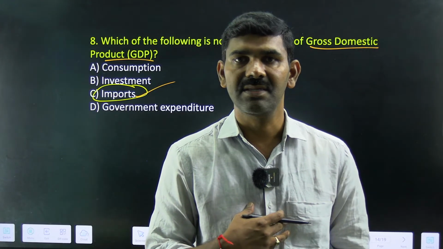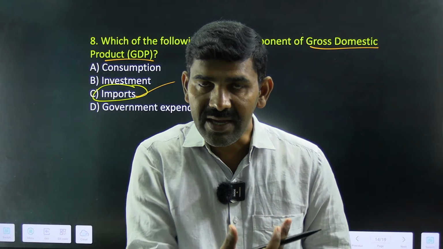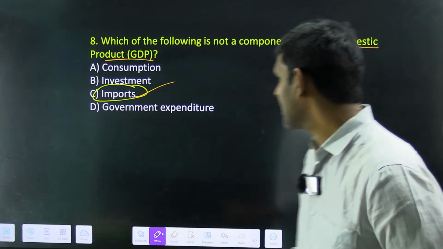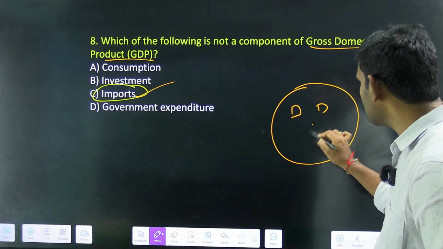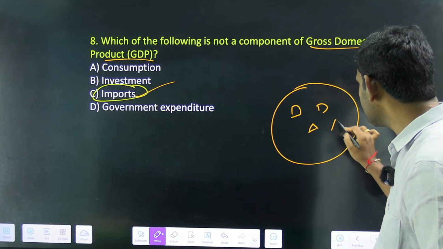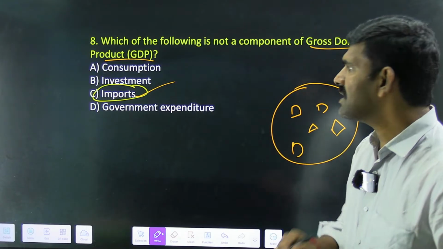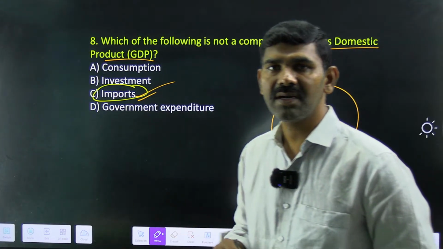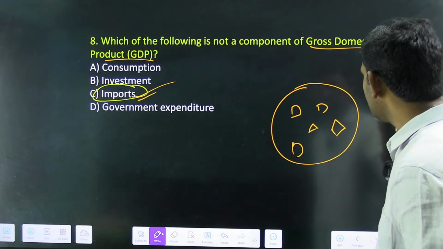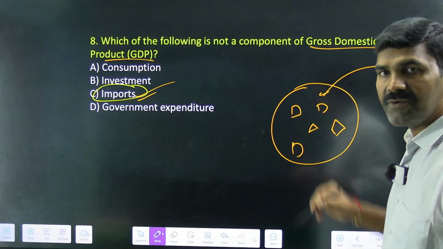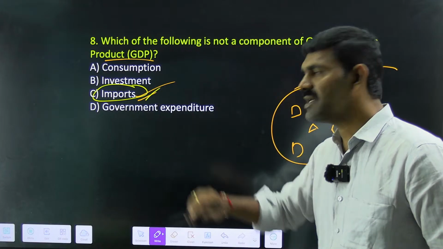The goods and services should be produced within the boundary of the country. Imports means something is produced in another country and coming from outside. You don't consider that, so you cannot consider imports in GDP.